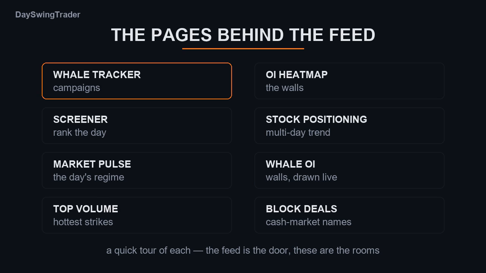Now the pages behind the feed, 8 of them. The whale tracker for campaigns. The heat map for the walls. The screener to rank the day, and stock positioning for the multi-day trend. Then market pulse, whale OI positioning, top volume, and the block deal feed. A quick tour of each, the feed is the door, these are the rooms.